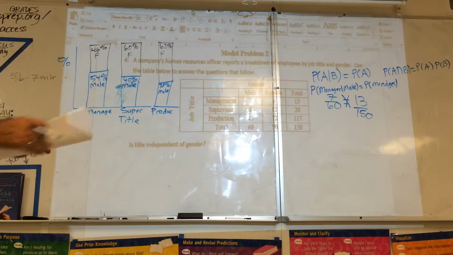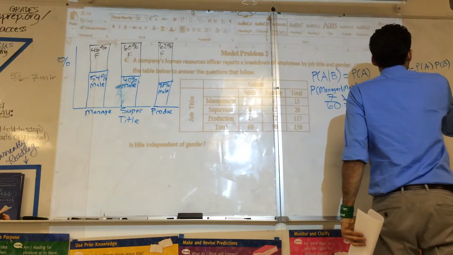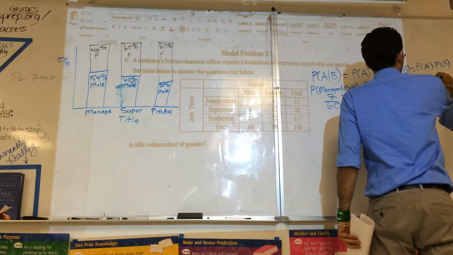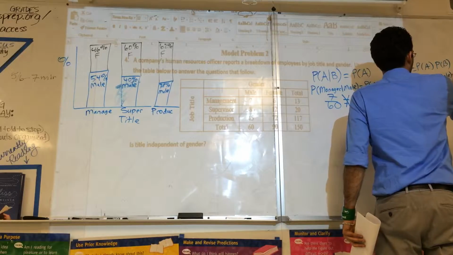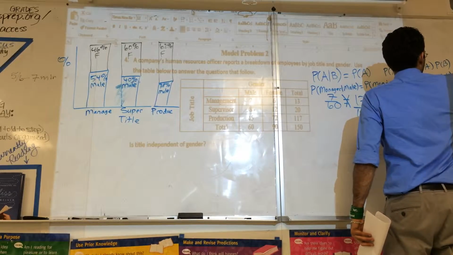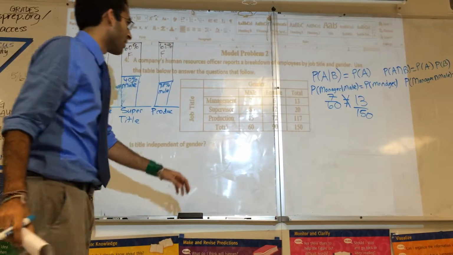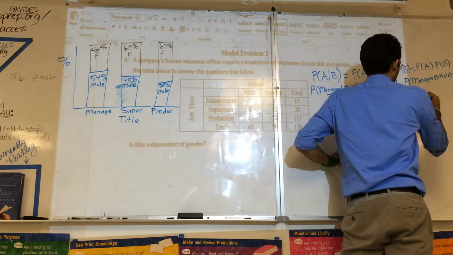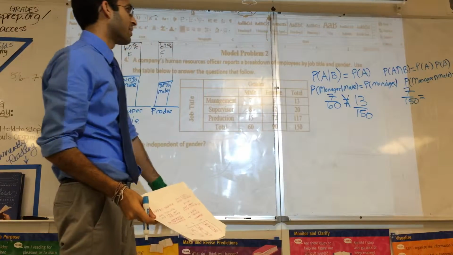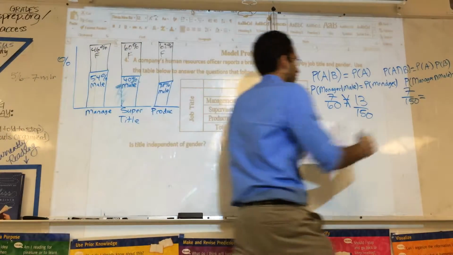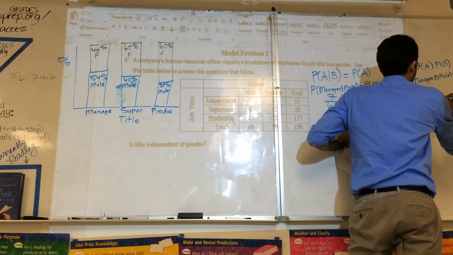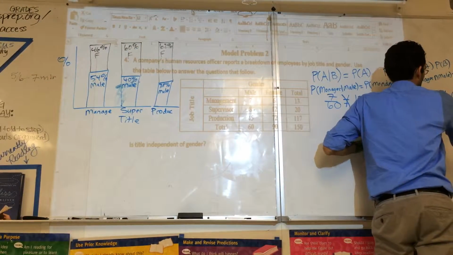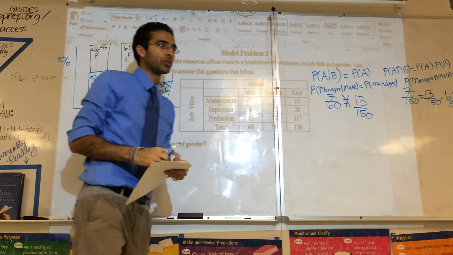So now let's check over here. The probability of manager and male, is that equal to P(A) times P(B)? Well, the probability of being a manager and male is 7 out of 150. And the question is, does that equal the probability of being a manager, 13 out of 150, times the probability of being male, 60 out of 150? Again, these aren't the same. You can prove that to yourself on your calculator.